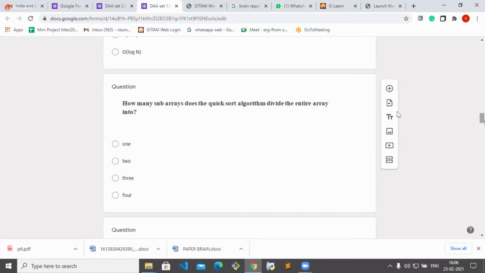Why it is 2 means pivot will go to its respective position. Before the pivot is one subarray, after the pivot is another subarray. We will not consider the pivot as another array. It will divide the given array into 2 subparts. Those 2 subparts only we are considering. How many times we are recursively calling? Only 2 times. 2 times means 2 subarrays only. Am I clear?